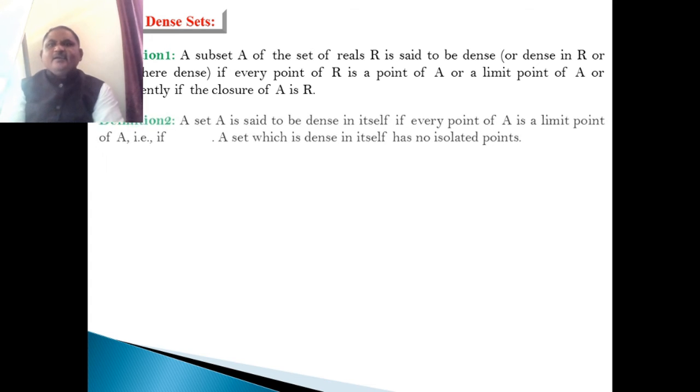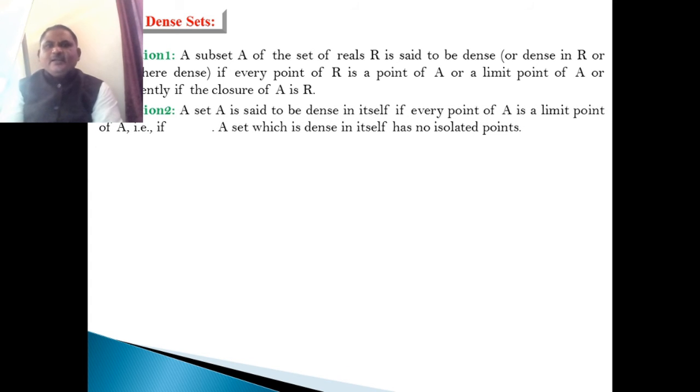Then the subset A is said to be dense in R. Second definition: a set A is said to be dense in itself. The first definition is that the subset A is dense in R, but in the second definition, a set A is said to be dense in itself if every point of A is a limit point of A, if A is a subset of or equal to the derived set, the set of limit points. A set which is dense in itself has no isolated points.